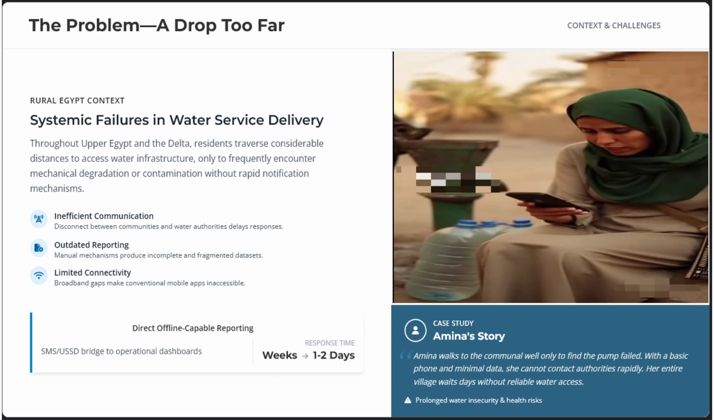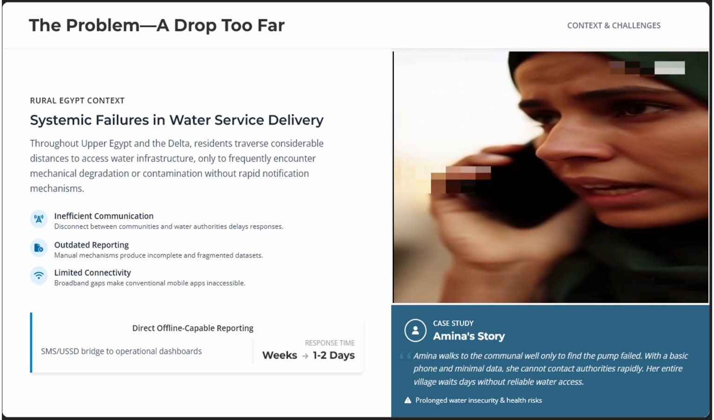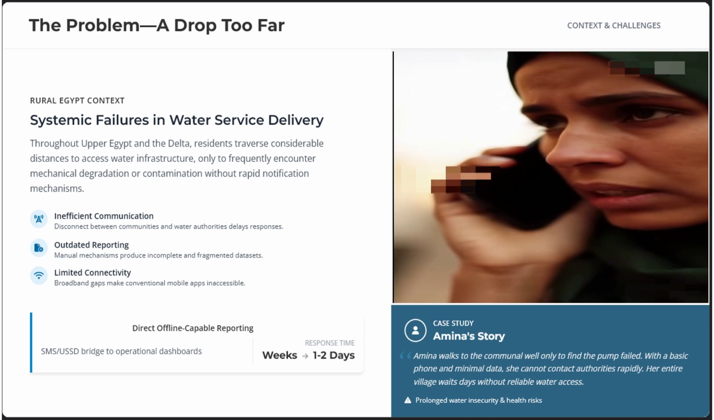Hello, this is Amina from Al Khalifa Street. The pump is dry again. Please, we need a tanker here. People are waiting. Amina's situation reflects this reality.